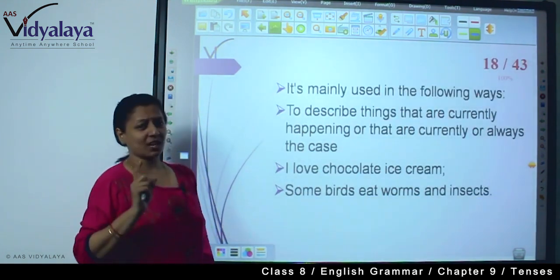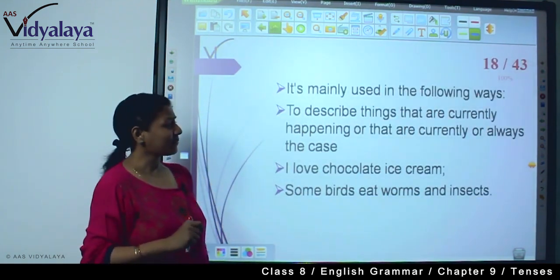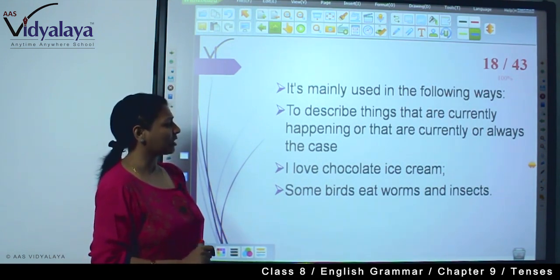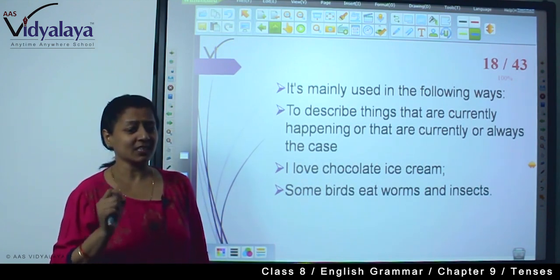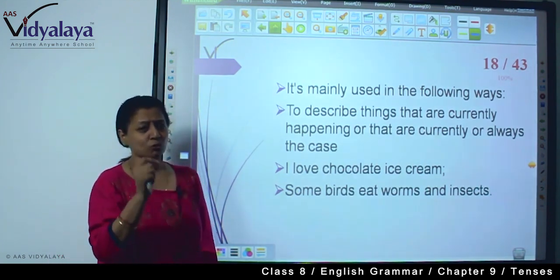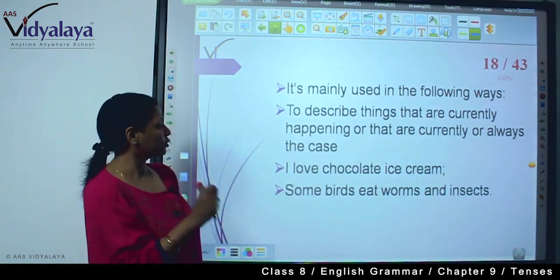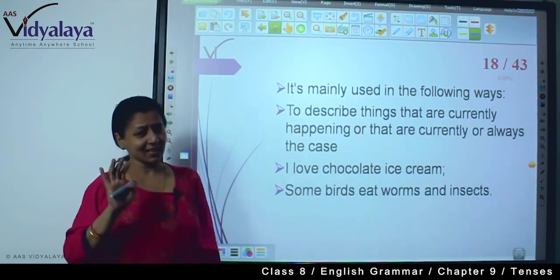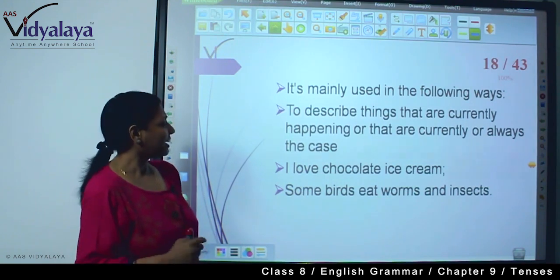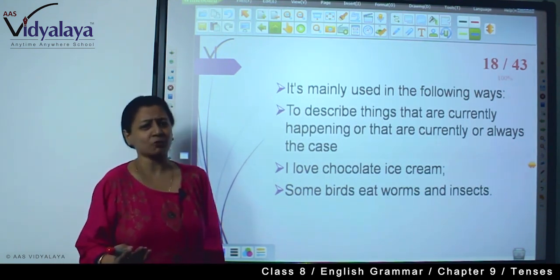It's mainly used in the following ways: to describe things that are currently happening or that are always the case. We use the simple present tense when we say something that is currently happening or that always happens. I love chocolate ice cream.